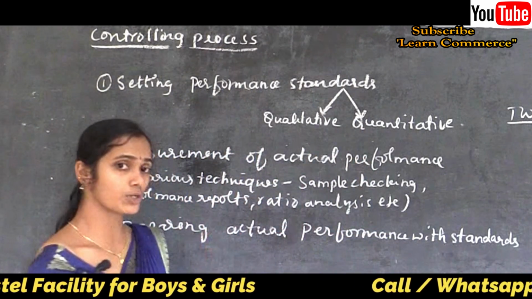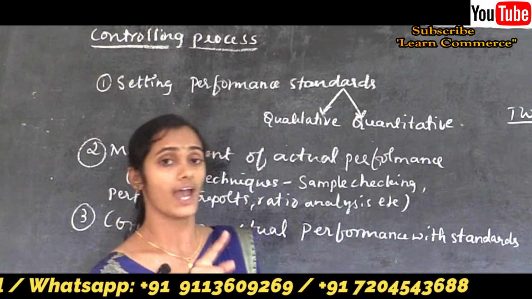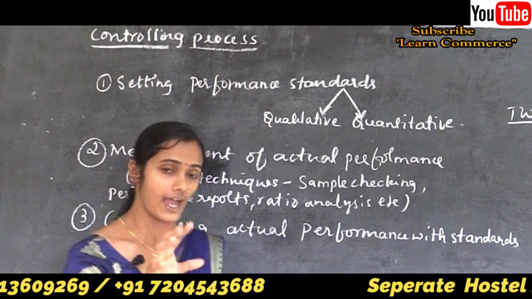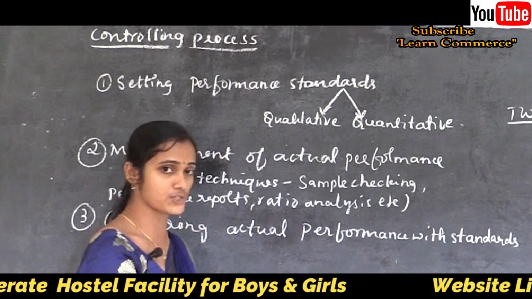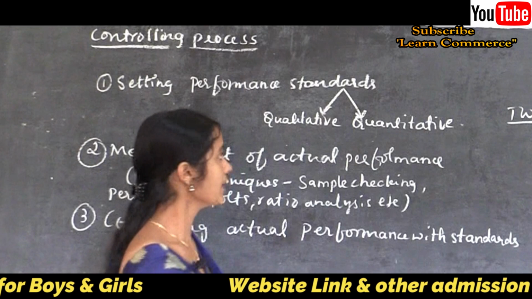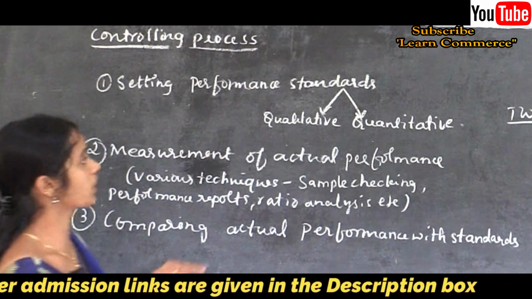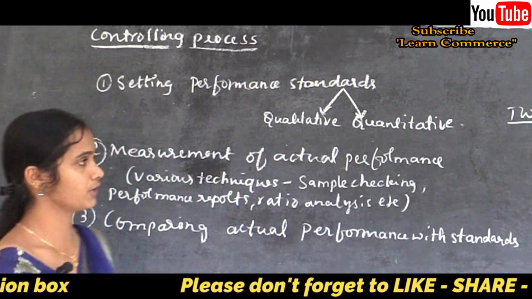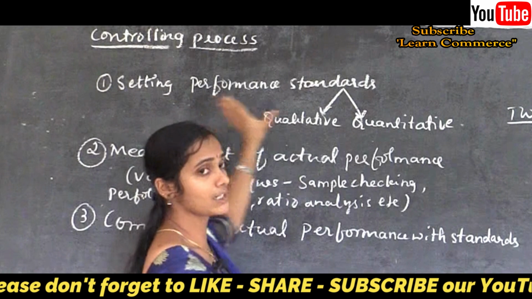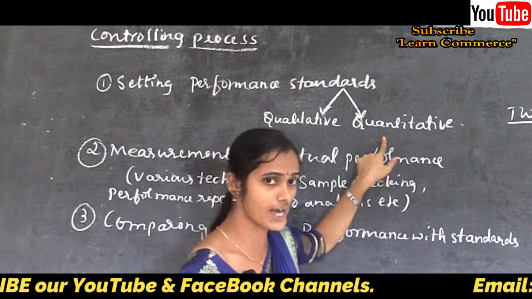Standards should be set according to the objectives of the organization, and they should be flexible. They should follow a scientific manner when we fix the standard, and should be understandable to each and every individual. So setting the performance standards may be qualitative or quantitative.